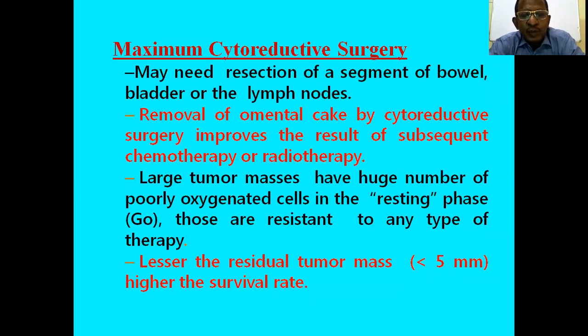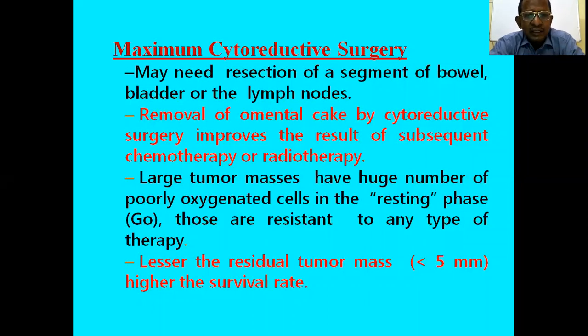And large tumor masses have a huge number of poorly oxygenated cells in the resting phase, G0 stage. In large tumor masses, there are many resting cells, or cells in the G0, which are resistant to any therapy or chemotherapy.